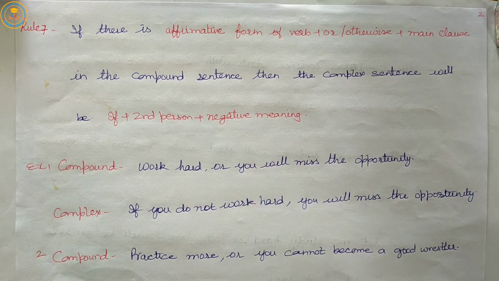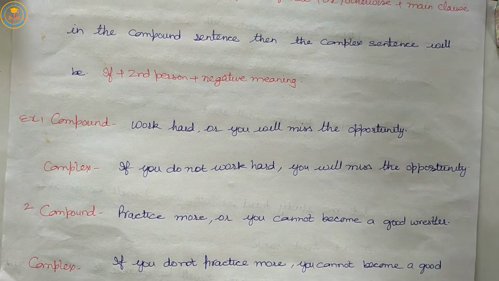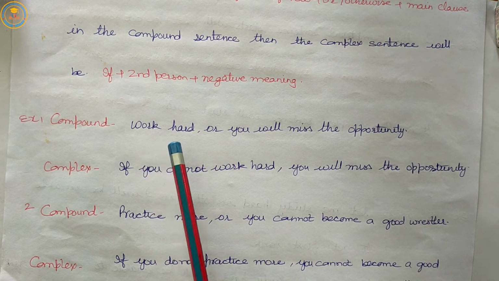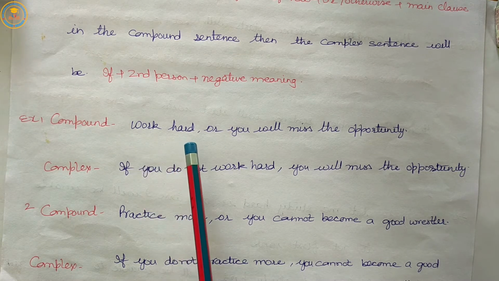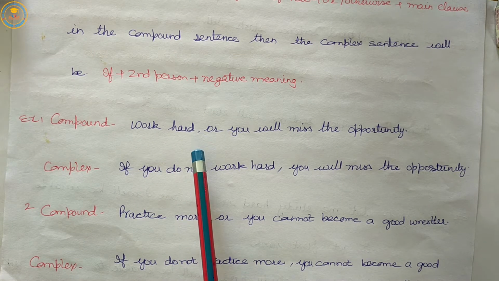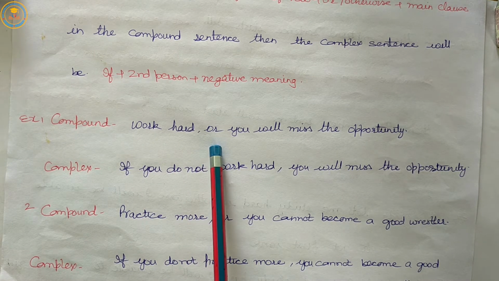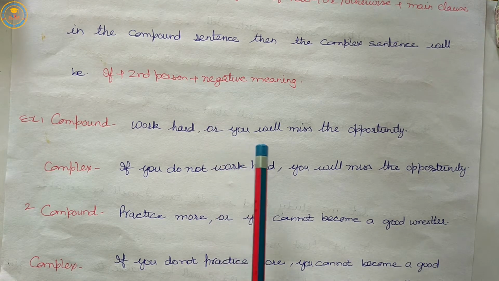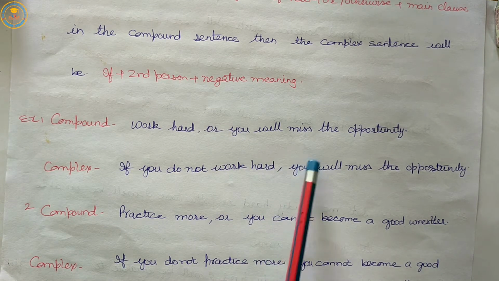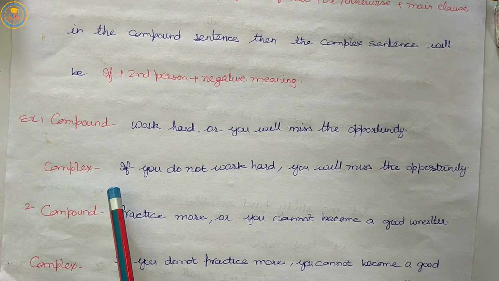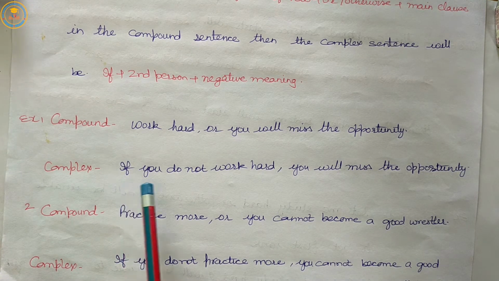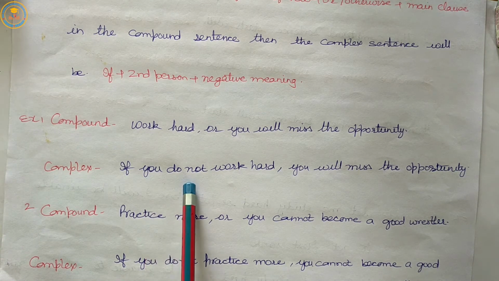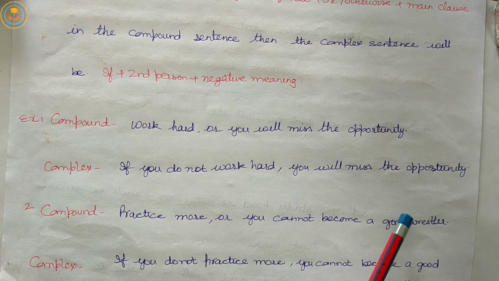So, listen carefully. Our 7th rule tells us about the compound sentence starting with affirmative form of verb plus or otherwise plus main clause, and in the complex sentence we will begin our sentence with if plus second person plus negative form plus rest part of the sentence.